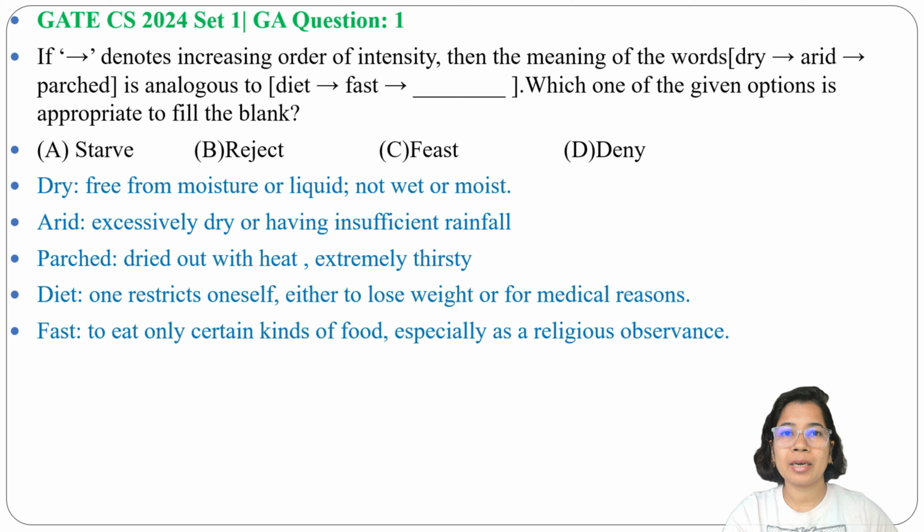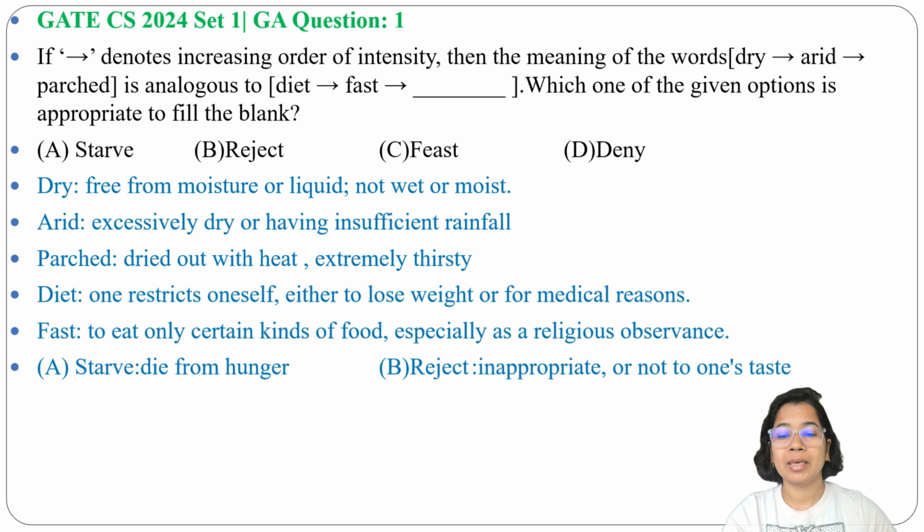Next, for the blank, there are 4 options. Let's check all the options. Option A, starve. Starve means someone is starving without food. Someone is hungry but he has no food. That is starving, dying from hunger. Okay. Next is reject. Reject means inappropriate, not according to my choice. So that we can say reject.